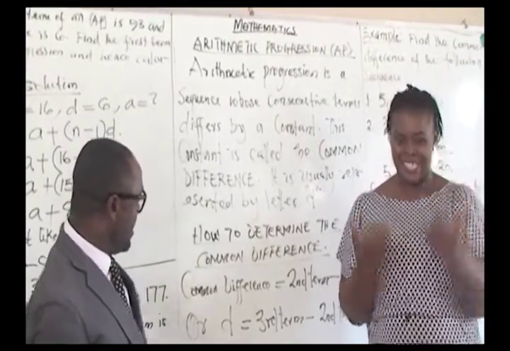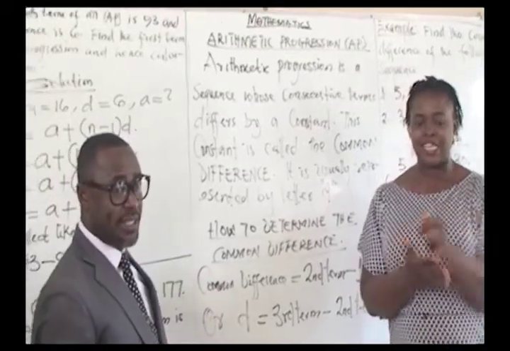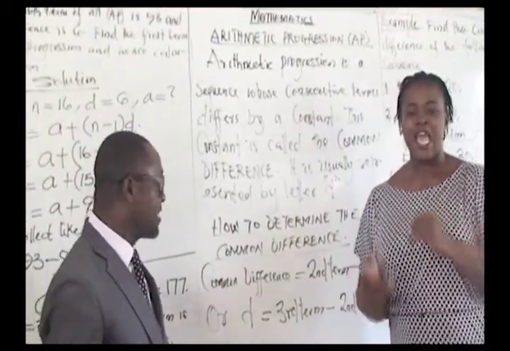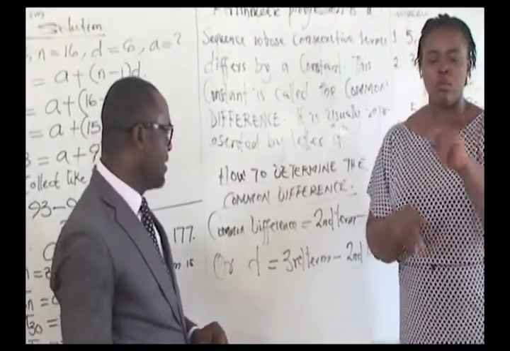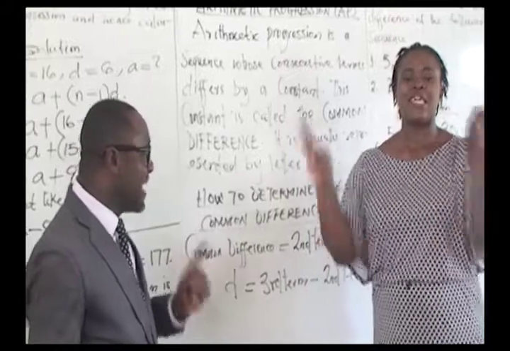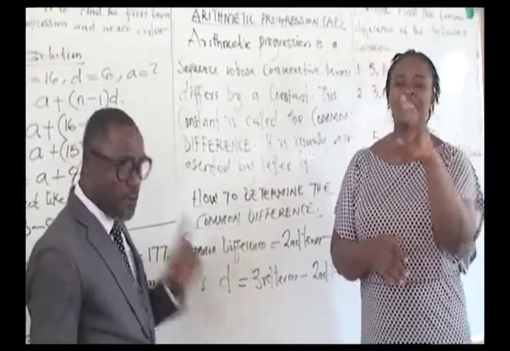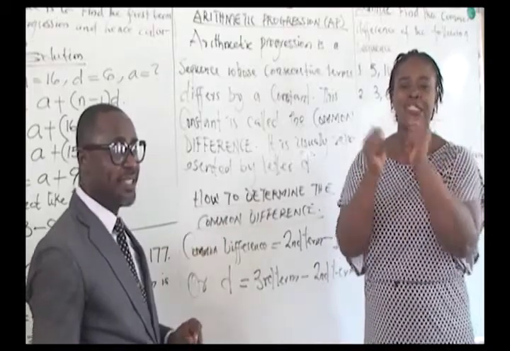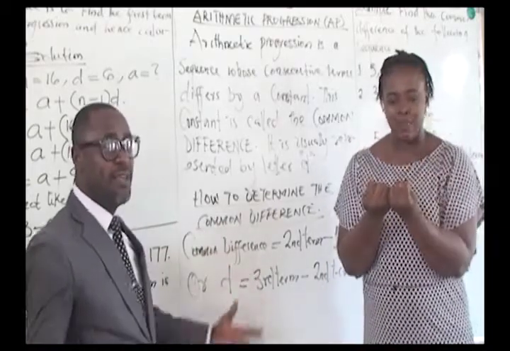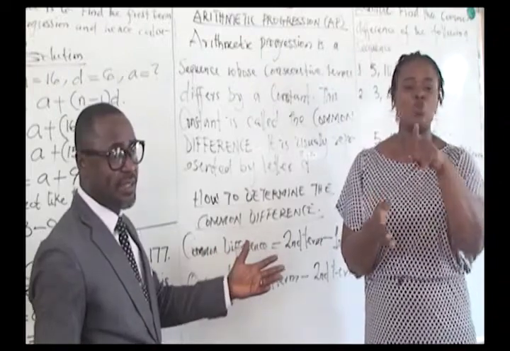We established the common difference. I want to say again quickly that the common difference is very crucial. That is always the second term minus the first term, or the third term minus the second term, and so forth, whenever you are given any sequence.